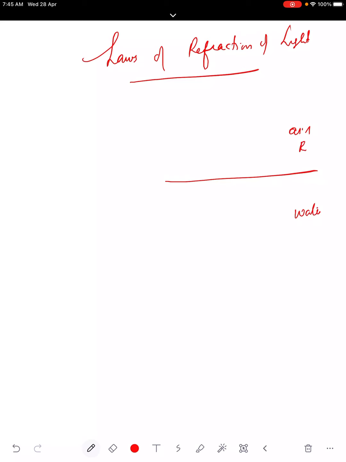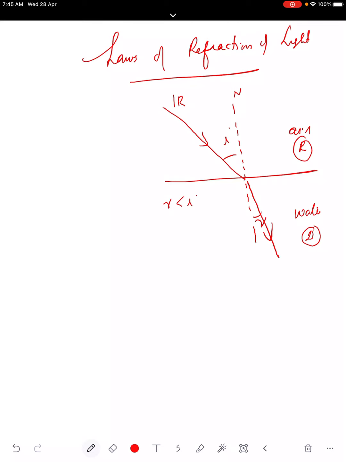Air is a rarer medium, water is a denser medium. This is an oblique ray, oblique incidence to the point, and the normal is this. This is the angle of incidence; the incident ray bends toward the normal. This angle is known as the angle of refraction, R is less than I, and this is the initial direction. It bends toward the normal.